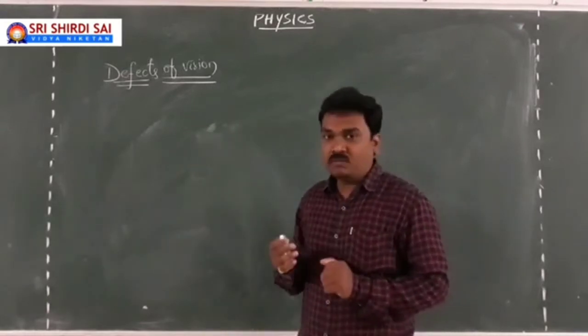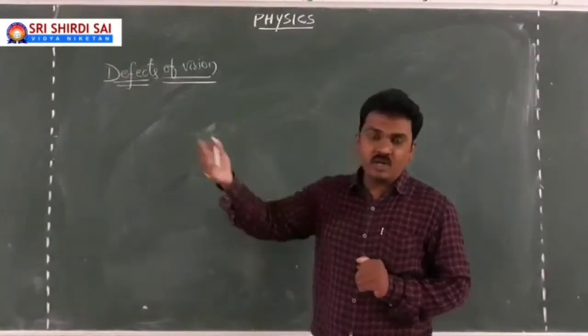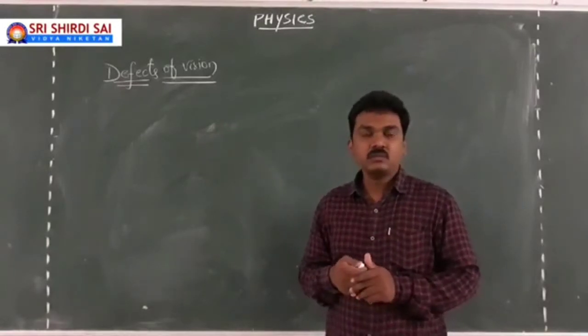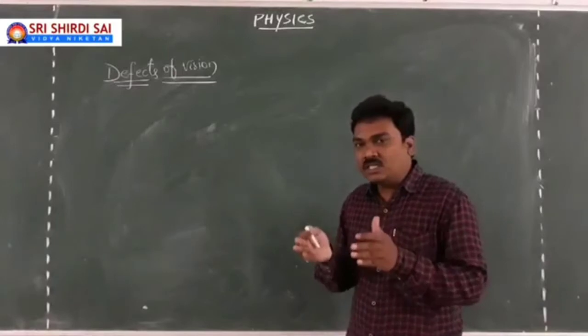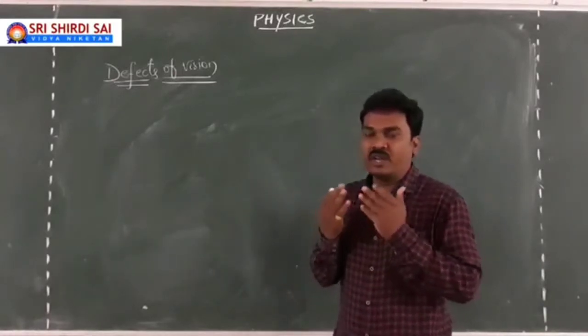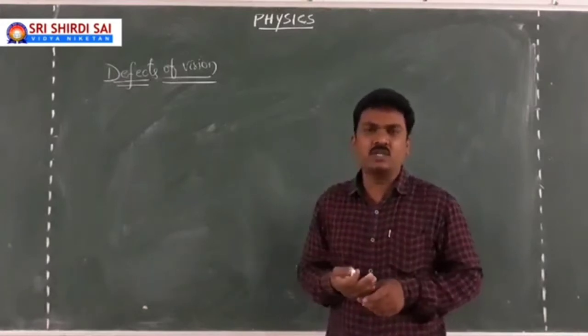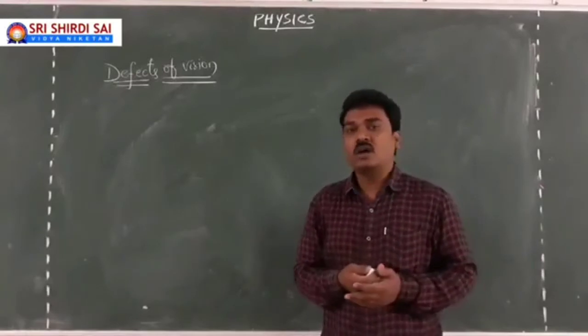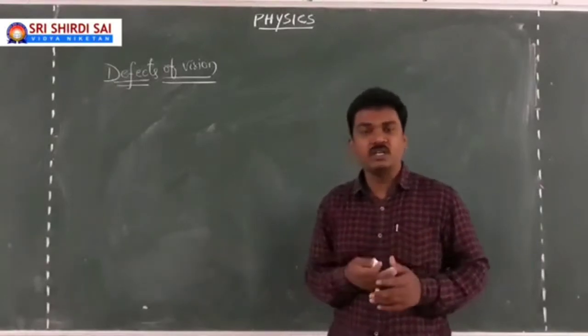But when the same tree is far away from you and you look at it, it appears smaller in size. So the size of the image matters even when we are looking through our naked eye. I'm not looking into a mirror or something else to say whether it is diminished or magnified because of the mirror or maybe because of the lens, which we learned already.